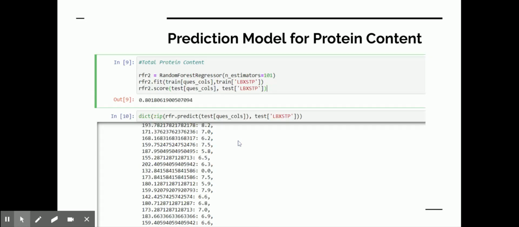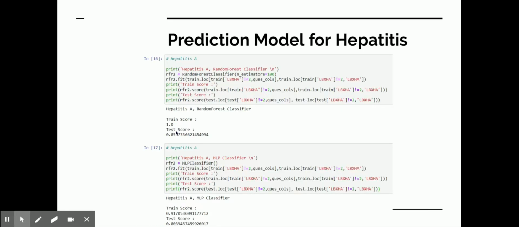So yeah, the next model was for prediction of protein content in the person. It had a better score of 0.80, and I used the same random forest regressor for this and just changed the target class. This worked even better actually, because it gave us a 0.80 R square score.